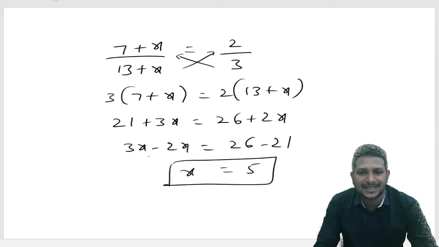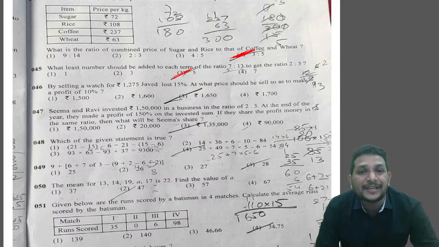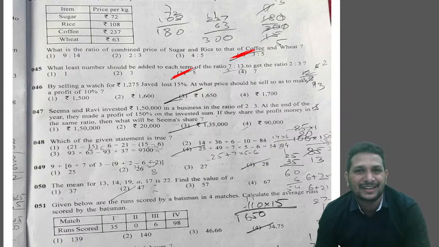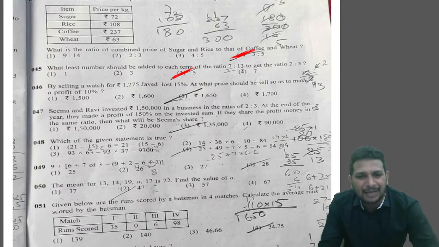Okay, next, let's see the next question. We got the answer as option 3. So, coming to the next question, question number 46 from set J. By selling a watch for 1,275, Javed lost 15%. At what price should he sell so as to make a profit of 10%? At what price does he need to sell it to make a profit of 10%?